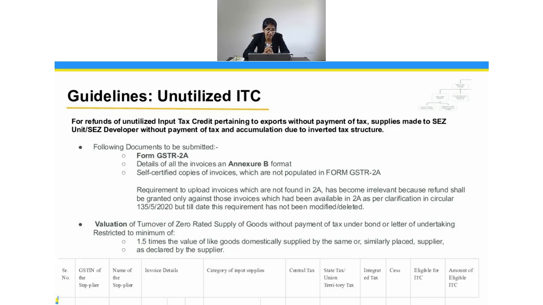So this is the guideline in respect of the unutilized input tax credit pertaining to export without payment of taxes, supplies made to SEZ unit or SEZ developer without payment of taxes, and accumulation due to inverted duty structure.